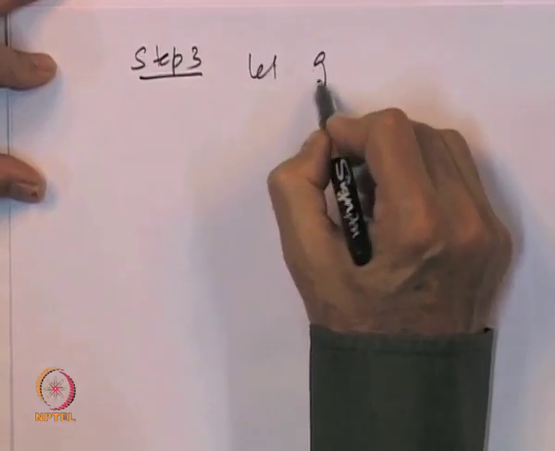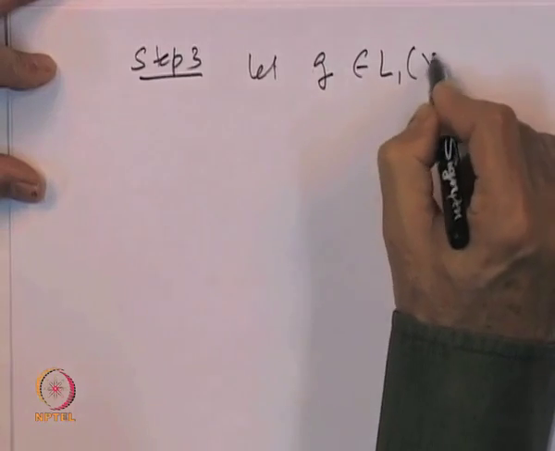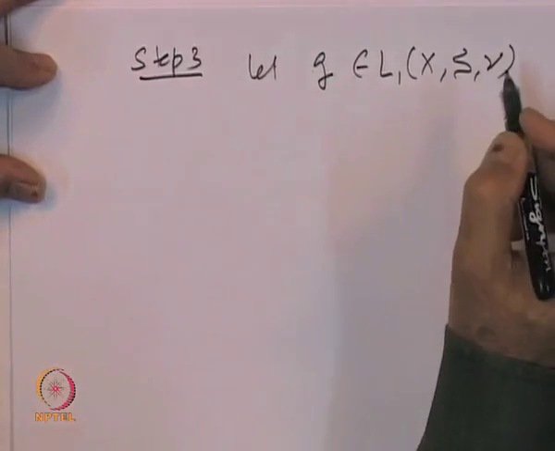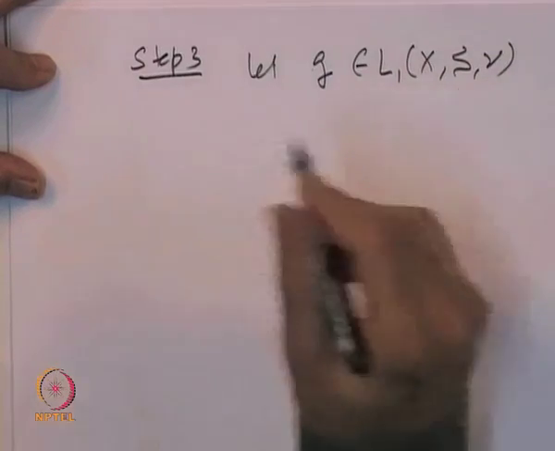Let g belong to L1 of nu, g be an integrable function.